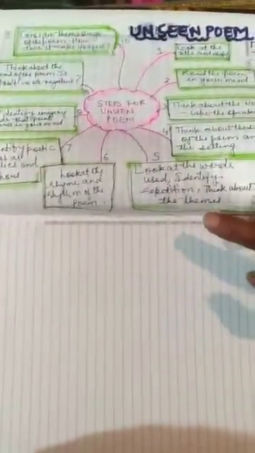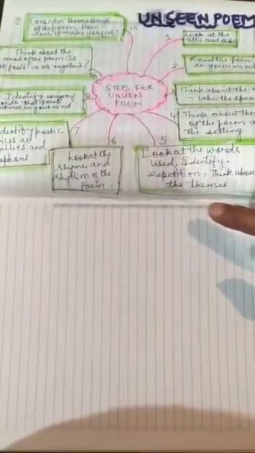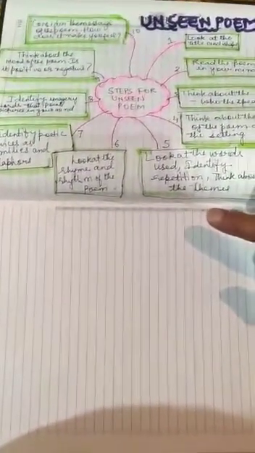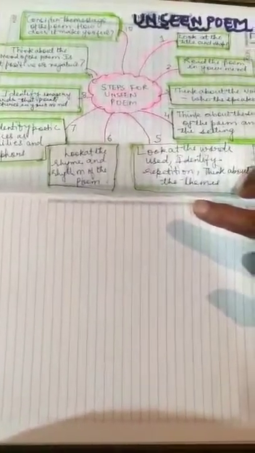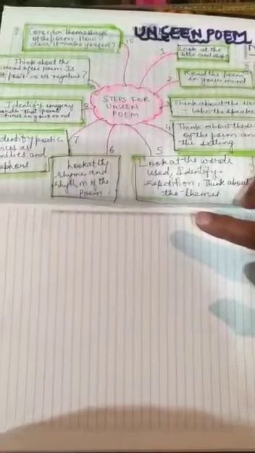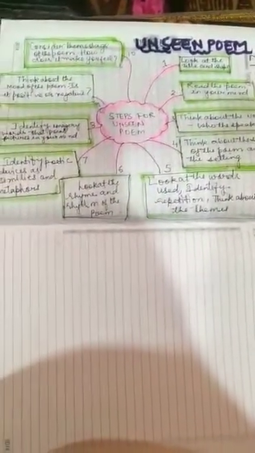Rhyme and the rhythm of the poem means here that you have to see if rhyming words are also there in the poem. So you have to locate them. After that, you have to identify the poetic devices such as similes and metaphors. Now, what are these poetic devices? These, similes and metaphors, are used as figures of speech.